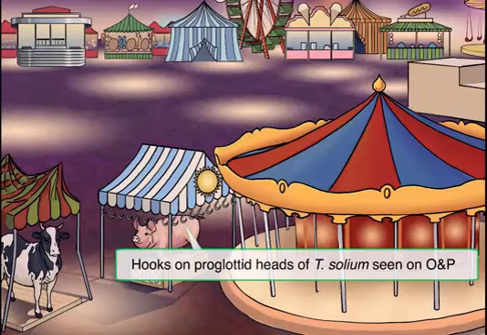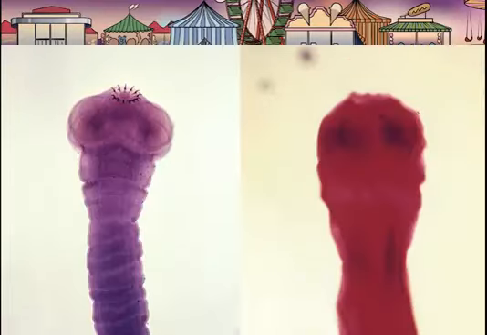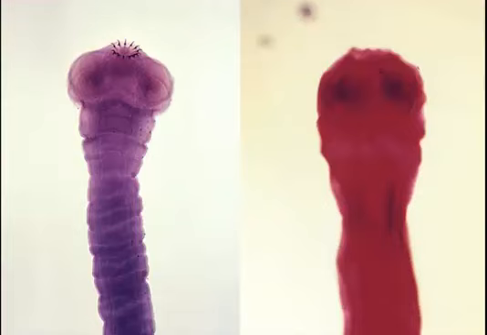Well, these hooks are supposed to represent the hooks which are present on the proglottid heads of Taenia solium, and they show up on stool O and P. So here's a picture of solium on the left, and you can see these characteristic hooks compared to saginata on the right, which lacks hooks.